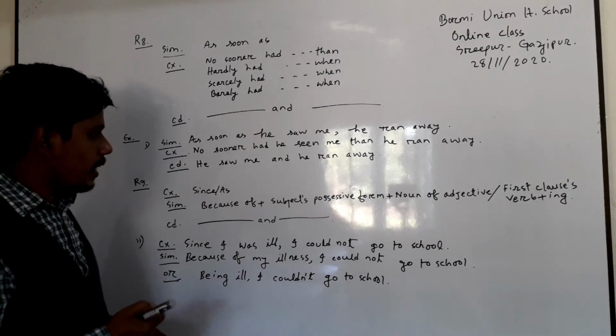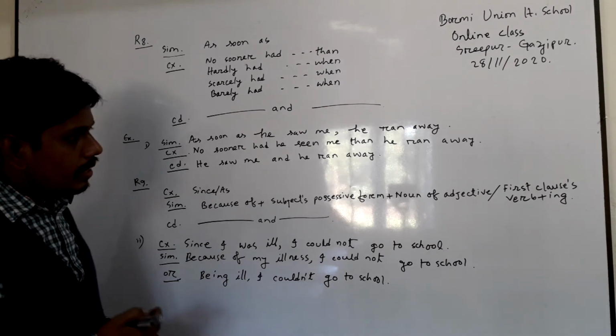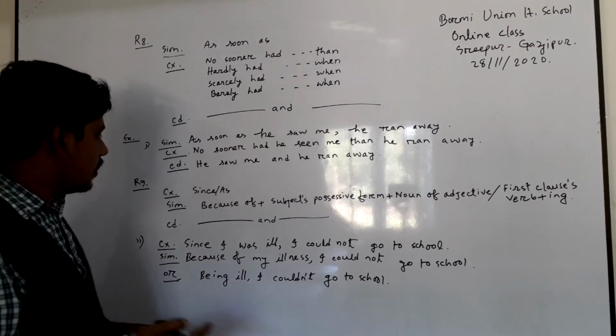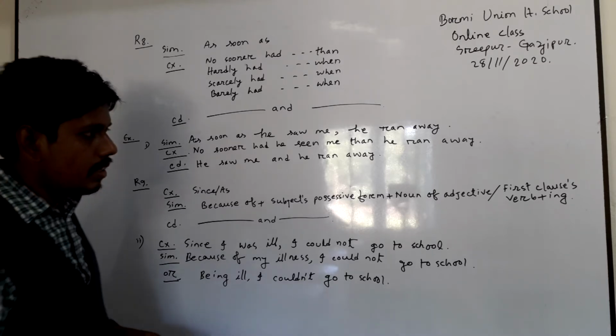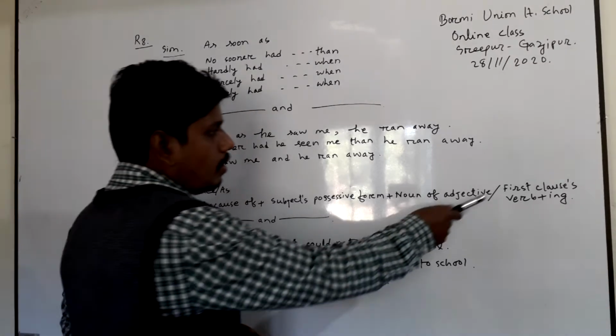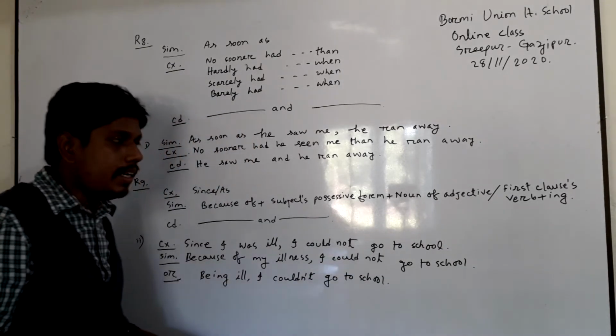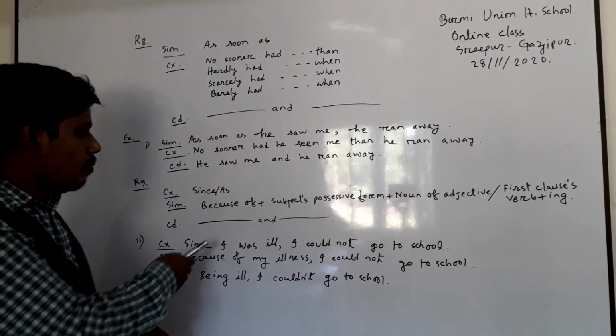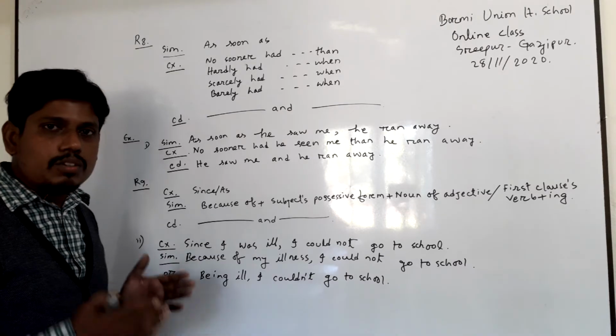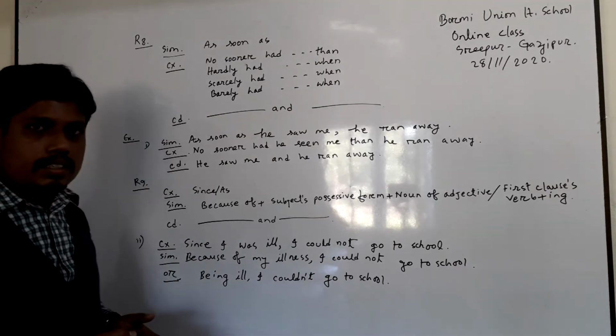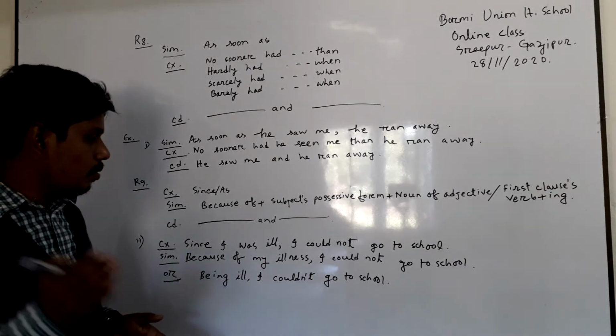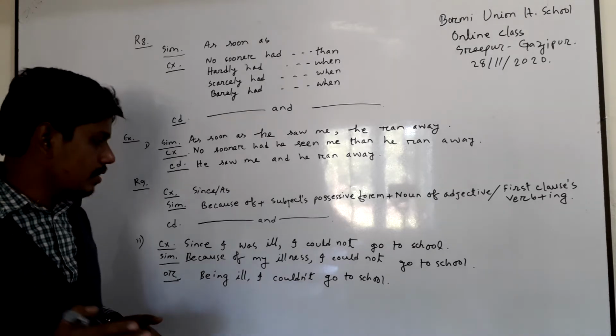This rule has another system by which you can transform it into a simple sentence. You can also use the first clause's verb plus "ing". And in a compound sentence, you have to make two independent clauses, and you have to join these two independent clauses by "and".